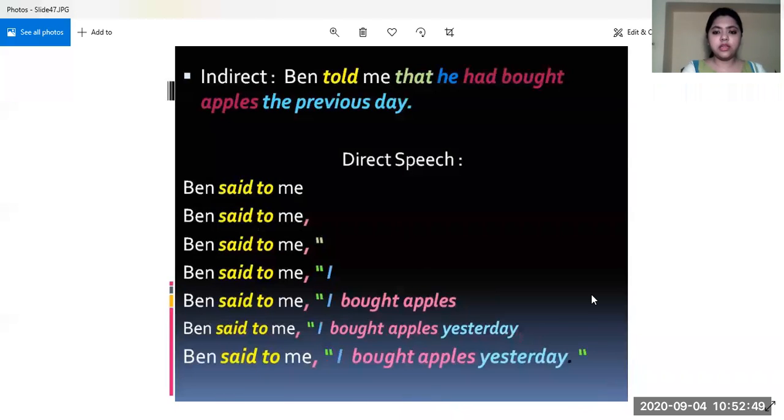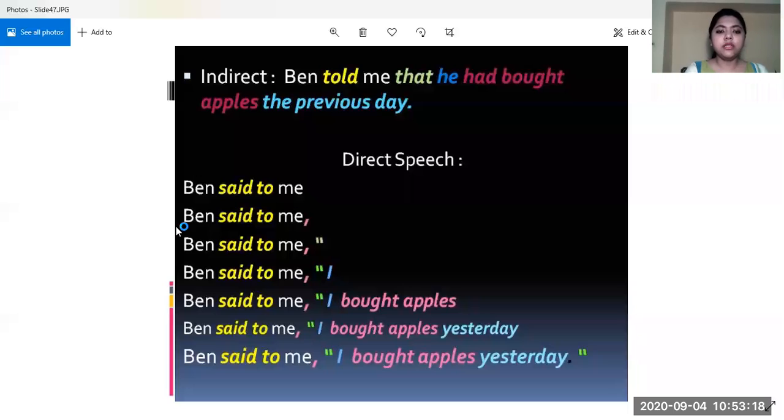So let us see all the steps on one slide. This was a sentence in indirect speech: Ben told me that he had bought apples the previous day. What did we do? We changed "told" into "said to." Why "said to"? Because there is an object in the indirect speech. Ben told me, so there is an object. That means Ben is saying something to someone. Who is that someone? That someone is me. So Ben said to me.